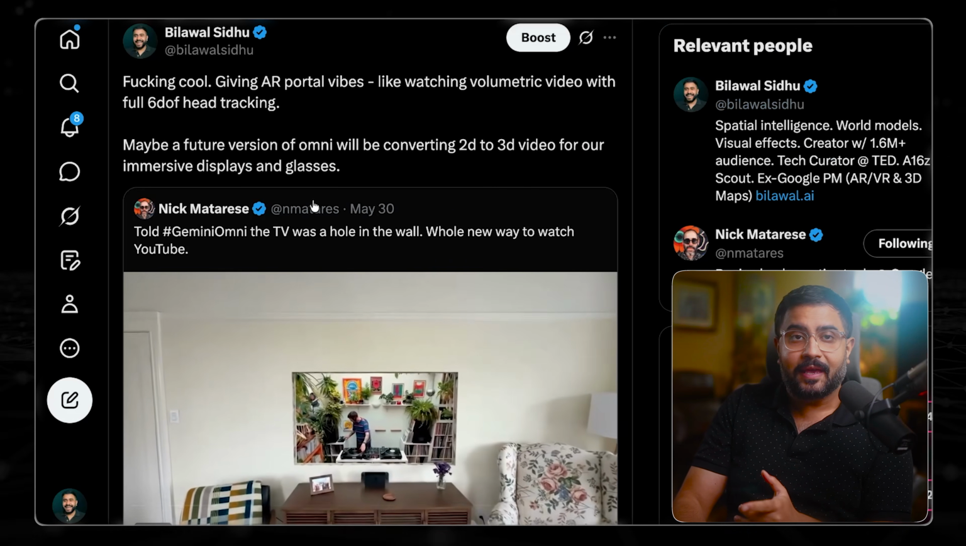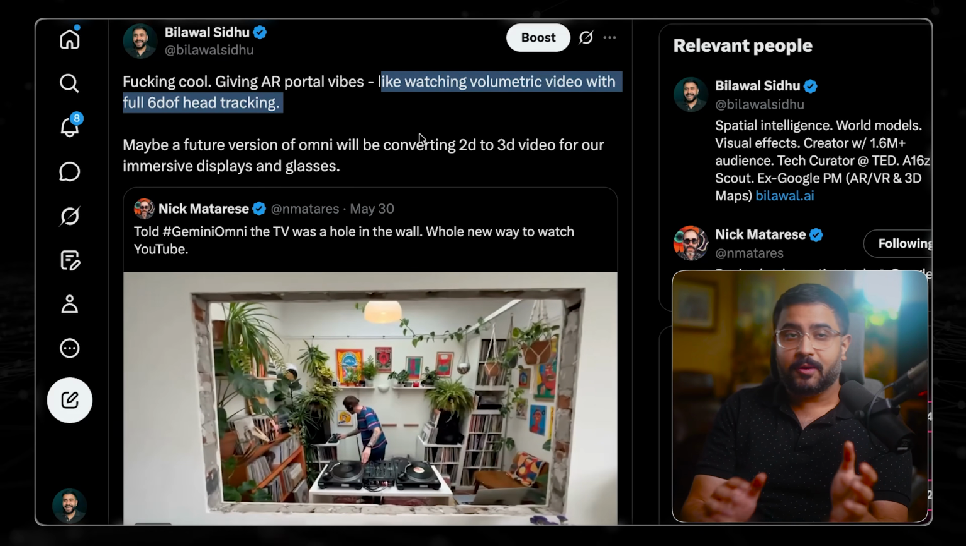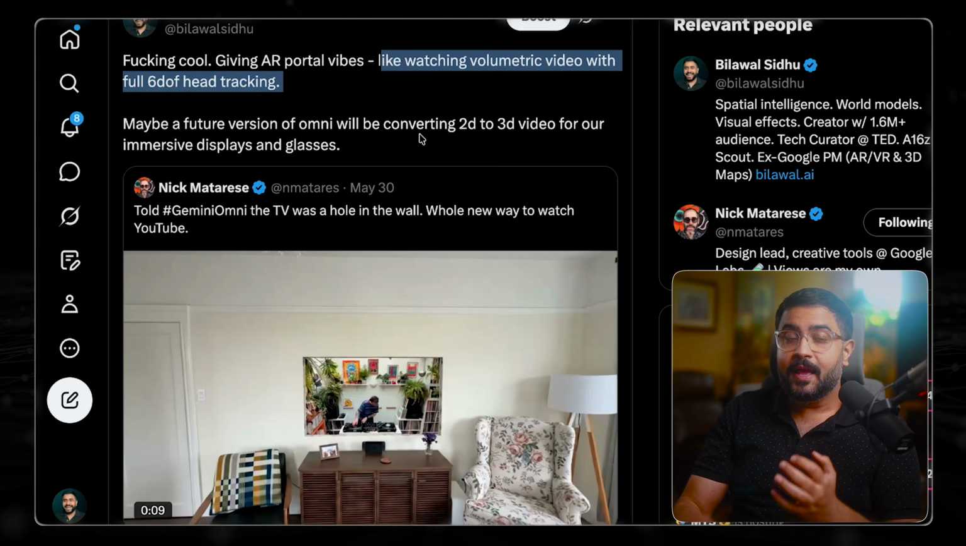So when I look at this, something that looks like an augmented reality portal, where it almost looks like volumetric video, where you can move around and have the video tracking your head, maybe a future version of Omni will be capable of doing this. Since this is an omnimodal model, right? Any input in, any input out.